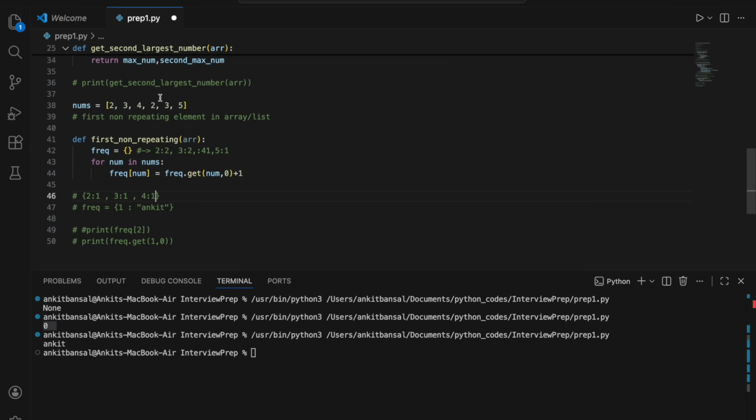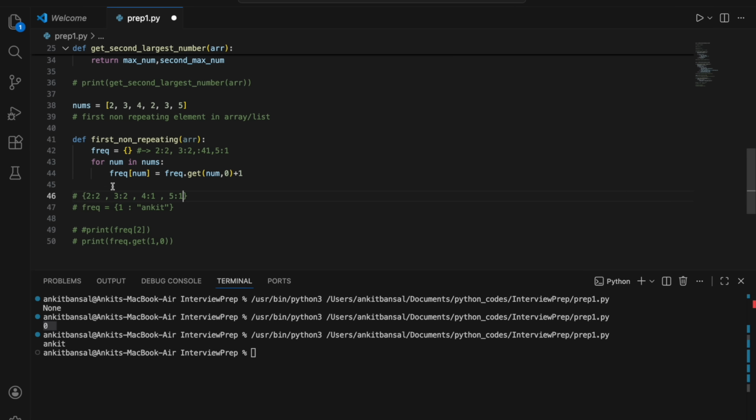Now in the next iteration what will happen? 2 will come again. Now it will check if 2 is there. Yes, 2 is there. What is the value? 1. So it will get 1 and add 1, so it will make it 2. Again it will check if 3 is there or not. Yes, 3 is there. So add 1, so this will become 2. Next it will check 5. Is 5 there? No. So again it will default it to 0 plus 1 and there will be one more entry, 5:1.